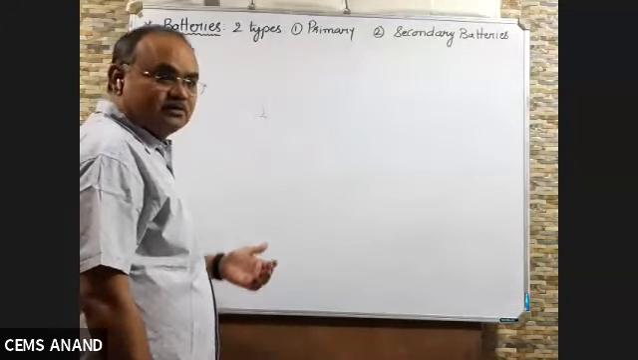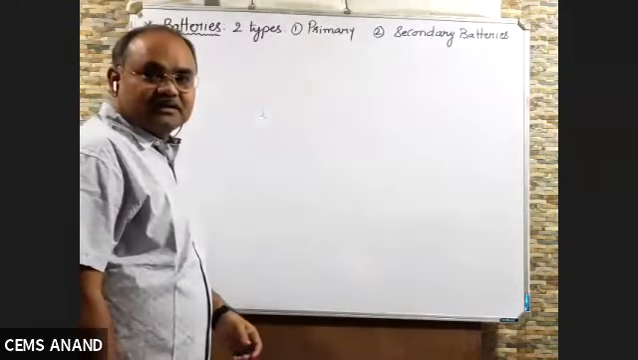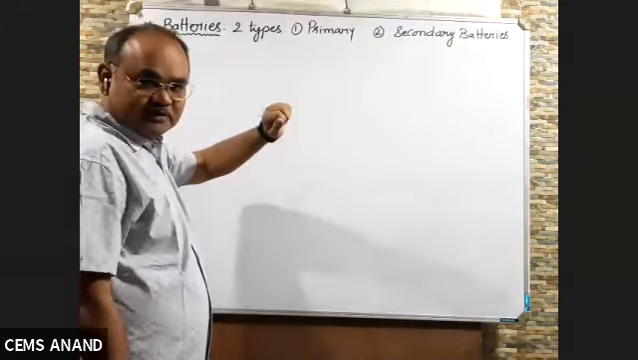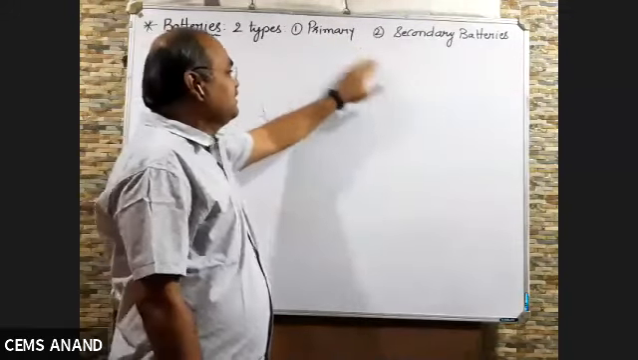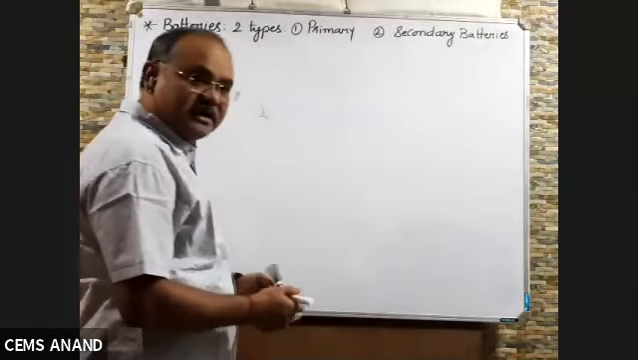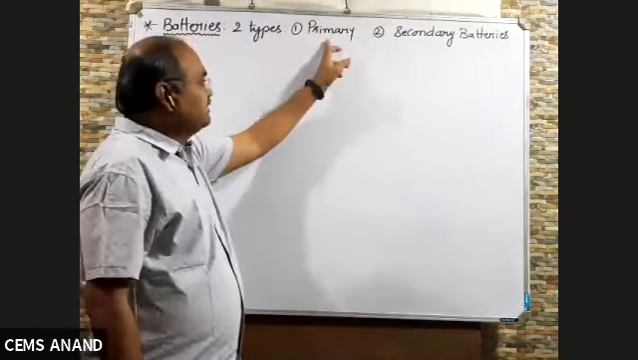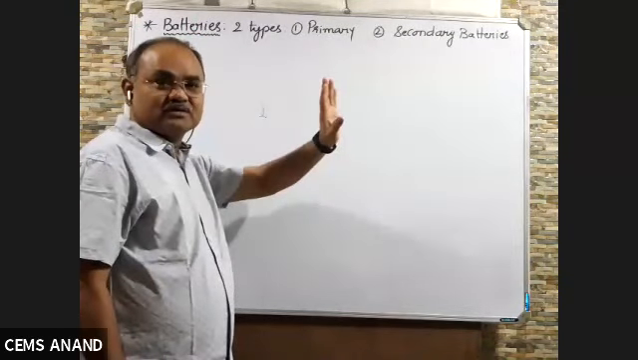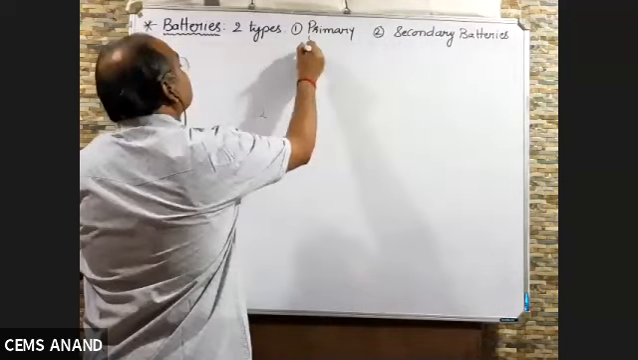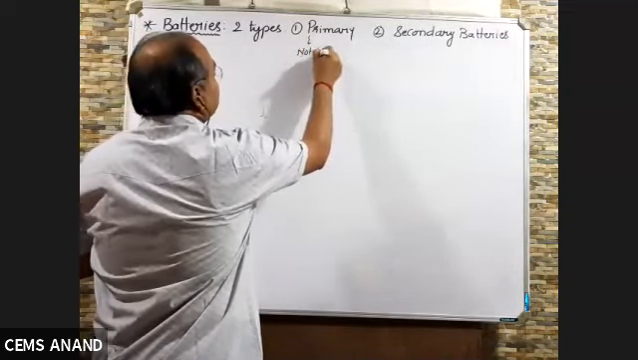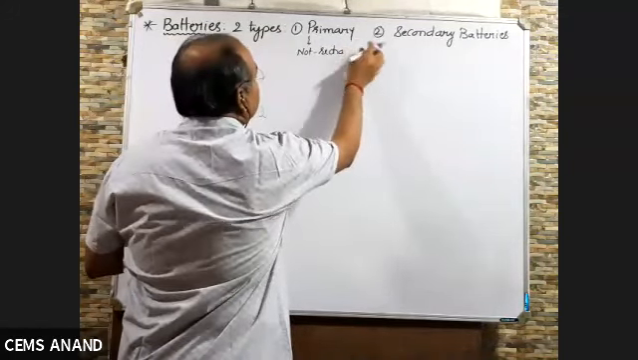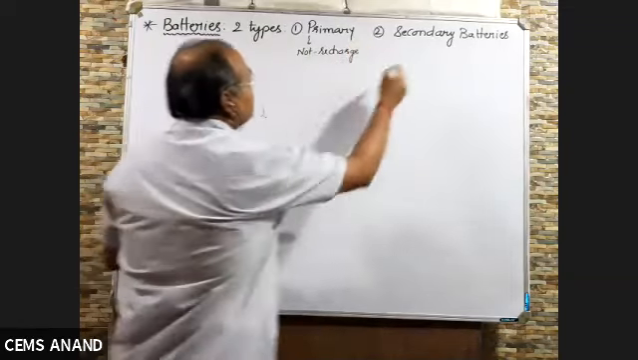Dear students, today we are going to discuss the next topic, batteries. There are two types of batteries we are going to study today. One is primary battery, another is secondary battery. Now, what is the difference between primary and secondary? Primary battery means the battery which becomes dead after a long use and cannot be recharged. So, in short, you can say not recharged. And this can be recharged.